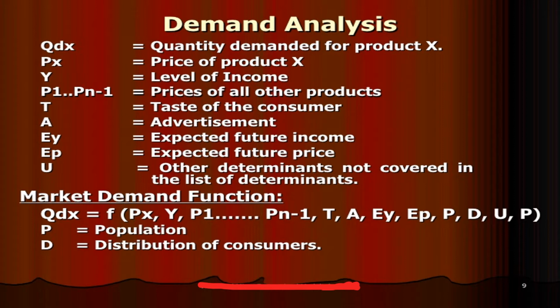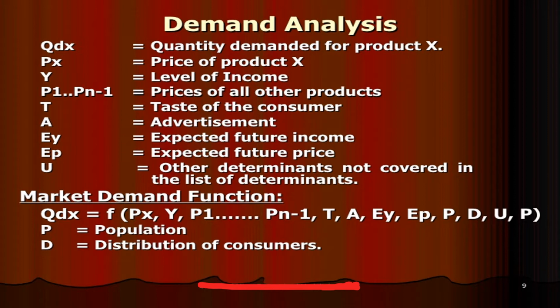As we know, the individual demand function is the same as a market demand function. It shows how demand of the market is affected by the different factors.